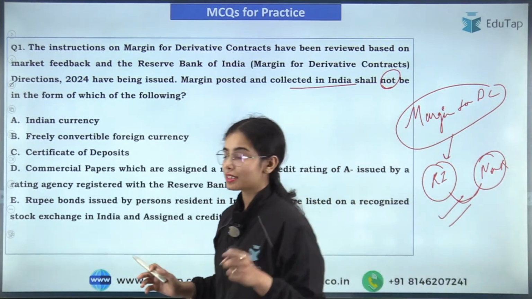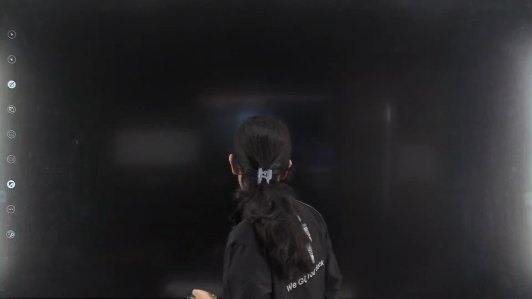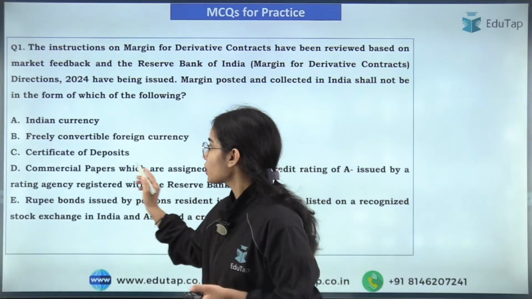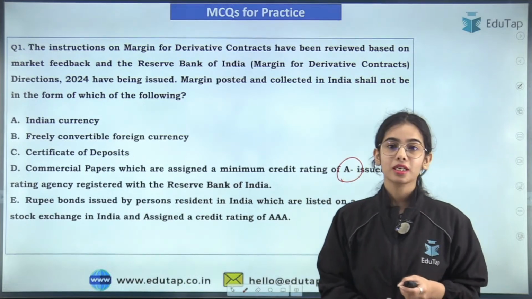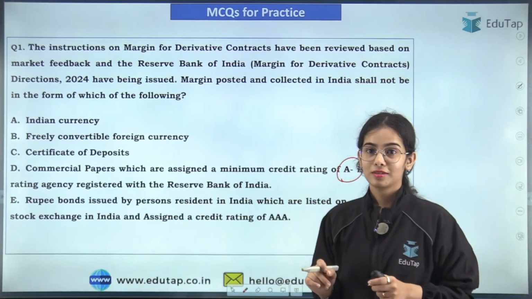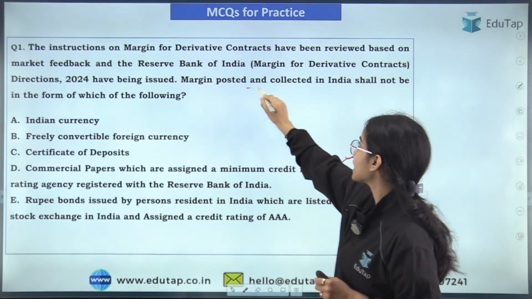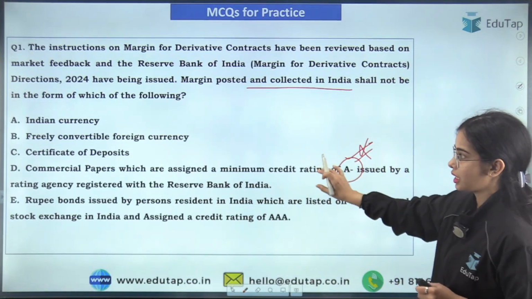So here I am getting the answer D. Okay, so in option D, there are actually two mistakes. Can anyone tell me what the two mistakes are? The first one is regarding the rating, that the rating is incorrect. But what is the second mistake? The first mistake is the rating. Rating is wrong. So the margin posted and collected in India shall not be in the form of which of the following. So D is the answer here.